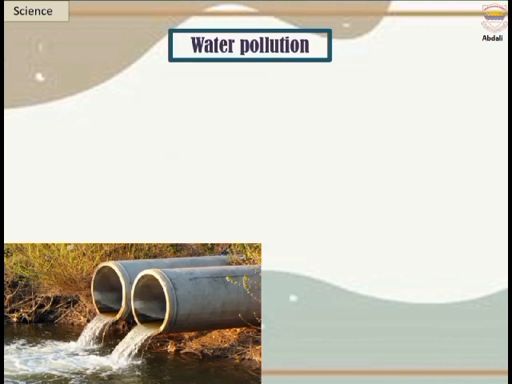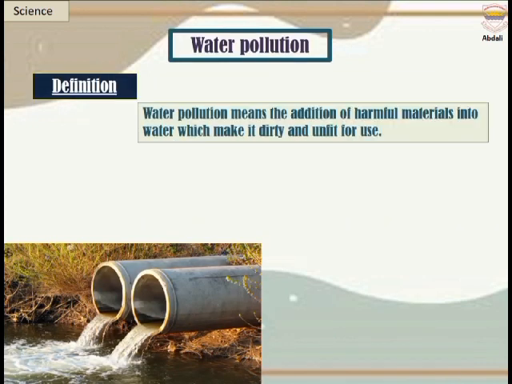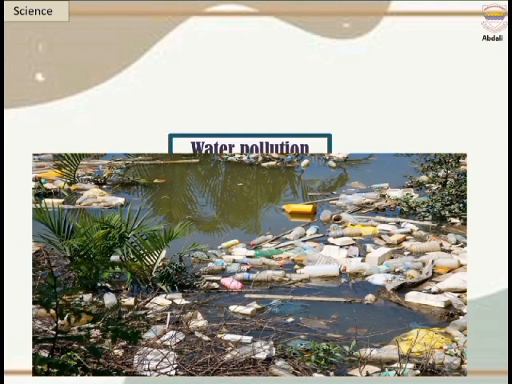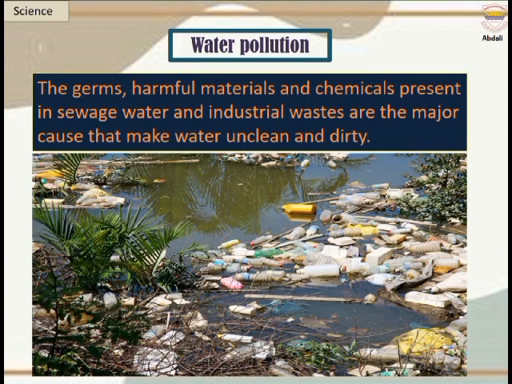Water pollution. Water pollution means the addition of harmful materials into water, which make it dirty and unfit for use. Causes of water pollution. Water becomes polluted due to the addition of sewage water, industrial wastes, and garbage into rivers, canals, streams, and oceans. The germs, harmful materials, and chemicals present in sewage water and industrial wastes are the major causes that make water unclean and dirty.